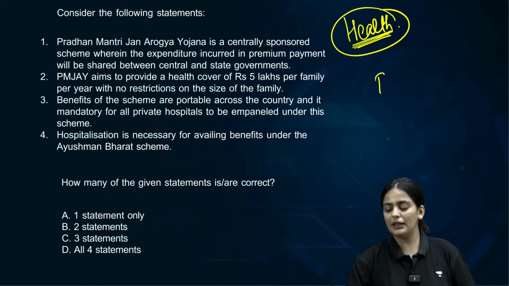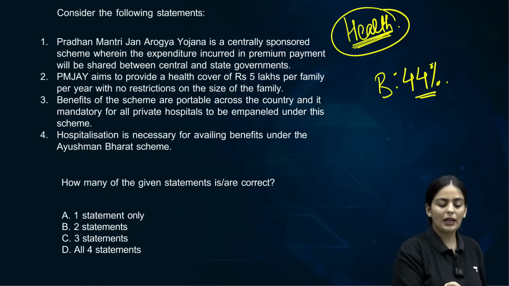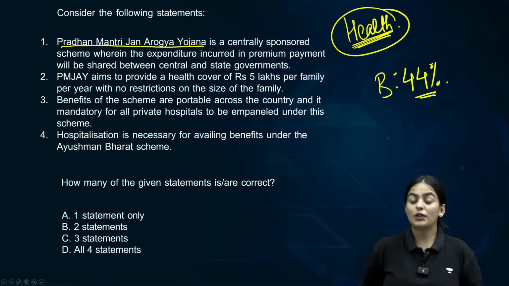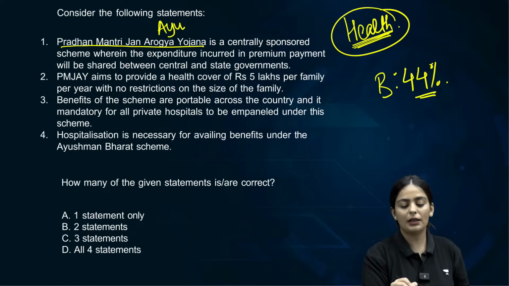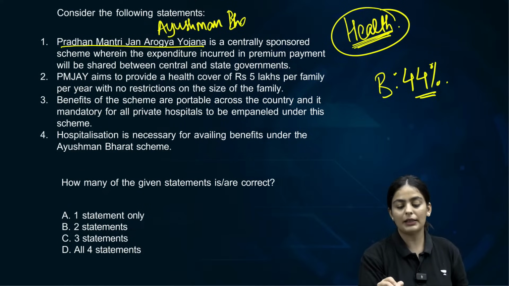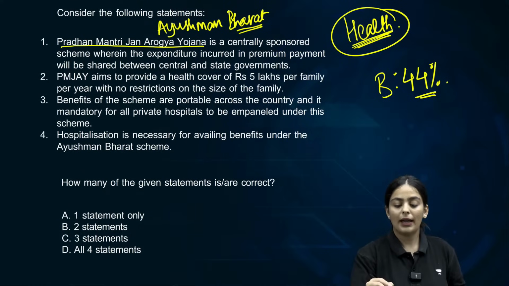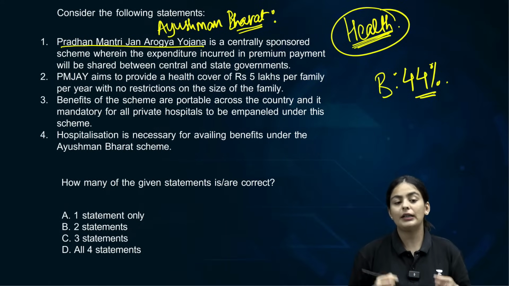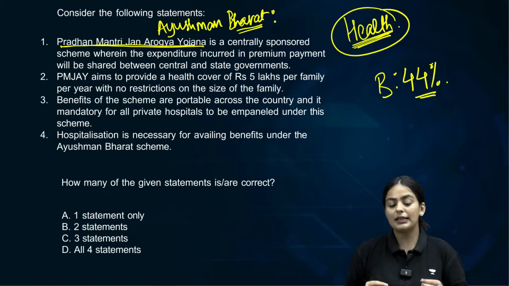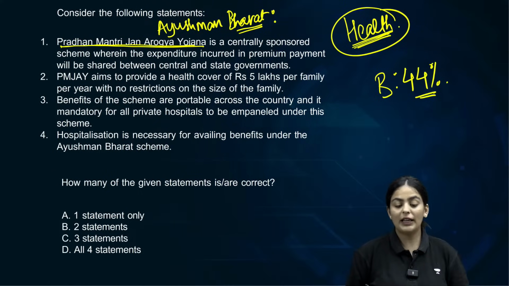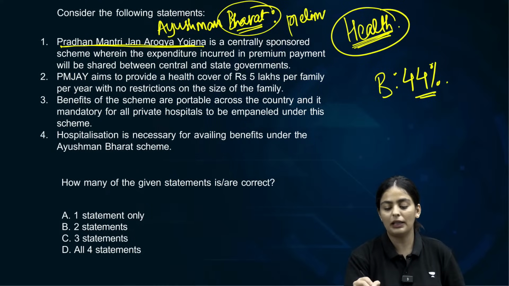Okay, so B is the answer for most of you. Let's check this. Consider the following statements. Pradhan Mantri Jan Arogya Yojana. This is a very, very important scheme because it is also called the Ayushman Bharat scheme. It is the world's largest publicly funded health insurance scheme. It has recently completed 5 years of operation. That is why it becomes very important in the context of prelims as well.